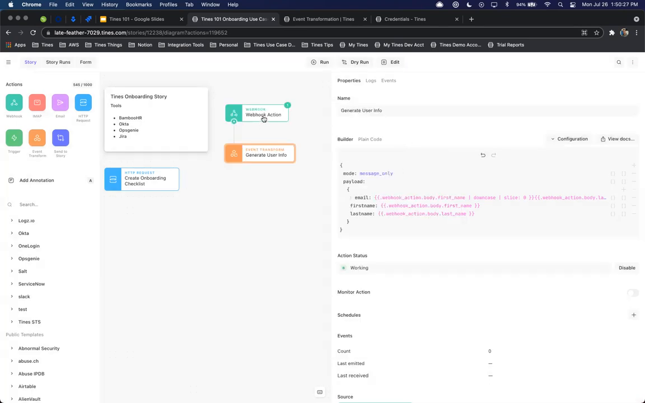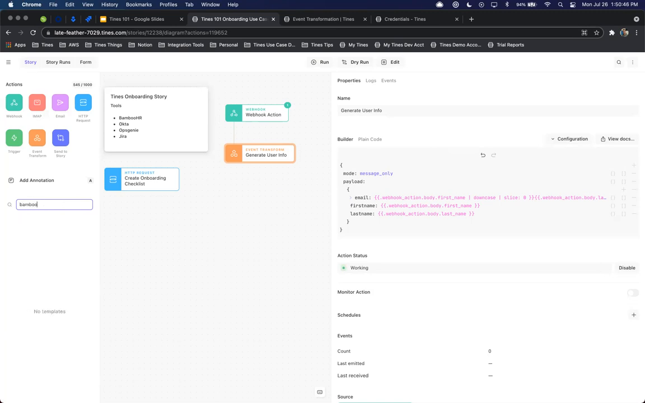So now that we've defined our form for values to be added for that onboarding, we've created an event transform action to standardize and generate user information. The next thing I want to do now is start to use a number of these public templates that we already have.